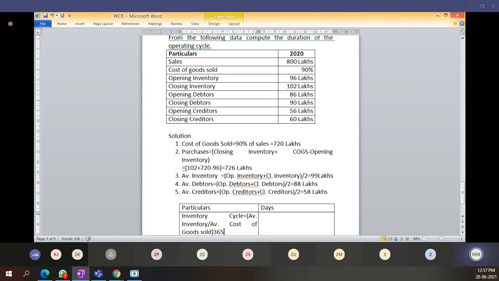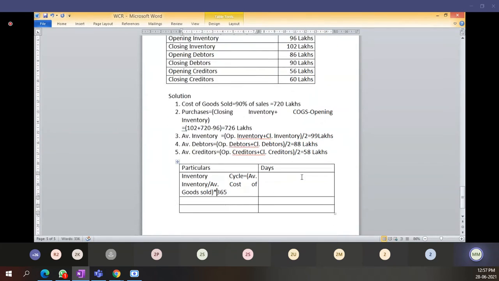I will take 365 days in a year. How many days comes here? Students, if you are doing the calculation, 99 divided by 720, bracket complete, multiplied by 365 is equal to how much?